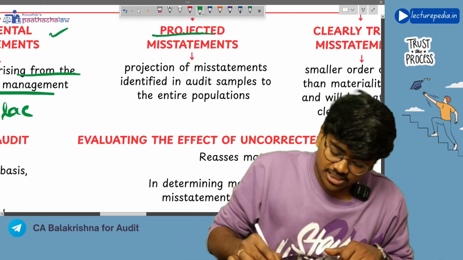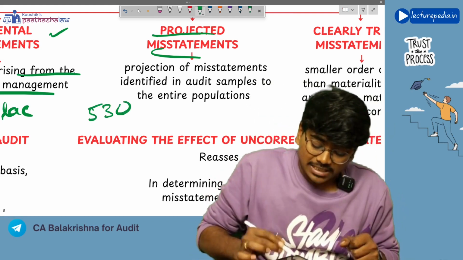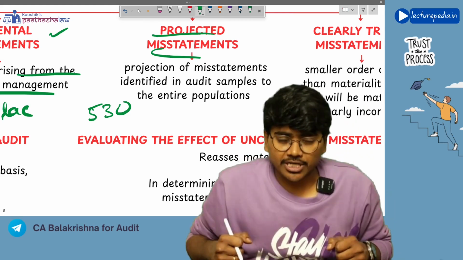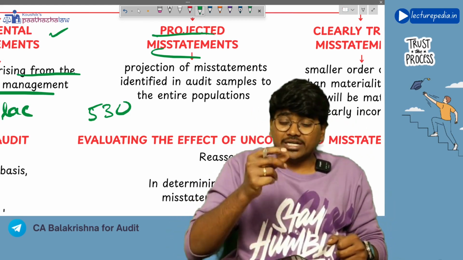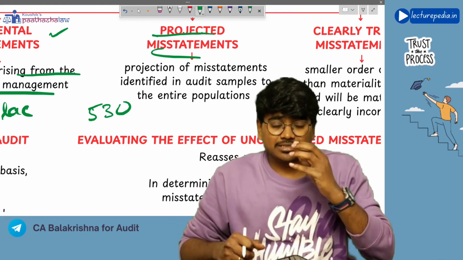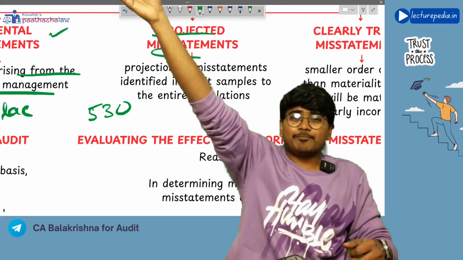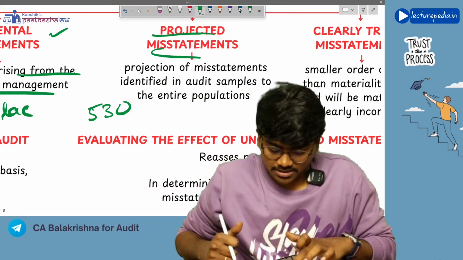This misstatement is nothing but a judgmental misstatement. Next, projected misstatement. What is meant by projected misstatement? As per SA 530, you will take a sample from the population, and on the sample you will perform audit procedures, and you will determine misstatements in the sample. Now you will project the misstatements in the sample to the entire population. This is nothing but projected misstatements.